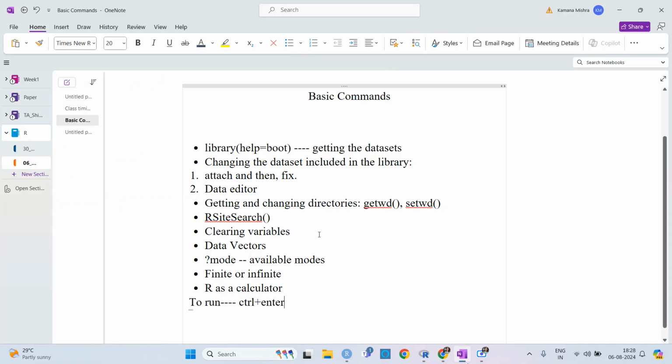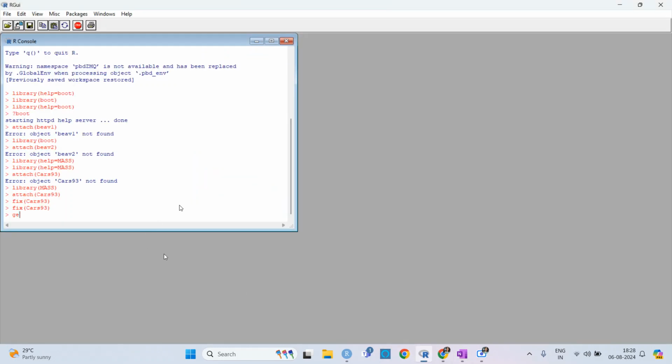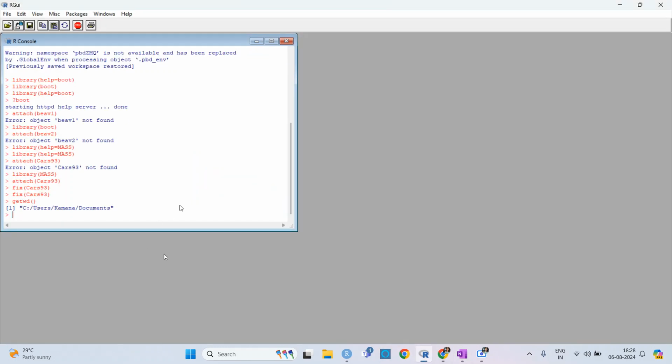Okay, so next is getting and changing the directories. What you need to do is use getwd. I'm getting that here: all my files will be saved in the directory where R is working. This one is C, Users, Kamna, and then Documents. You can use getwd to get the directory where it is saving.